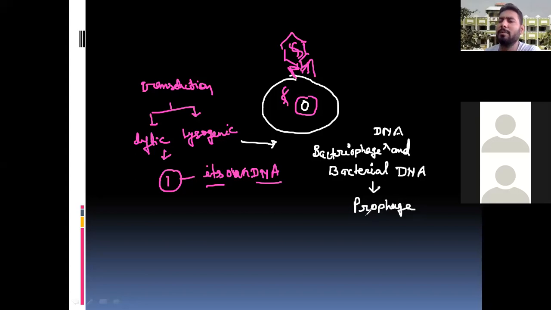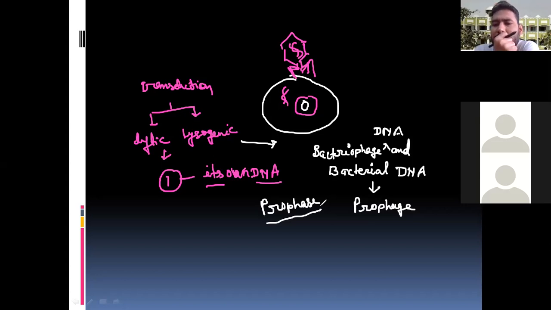There is always confusion, so I wrote here prophage and prophase. There is a big difference. Prophase is a stage of the cell cycle, while prophage is the structure in which the bacteriophage DNA integrates with the bacterial DNA. Prophage is like an episome, like when the bacterial DNA gets attached with a plasmid.